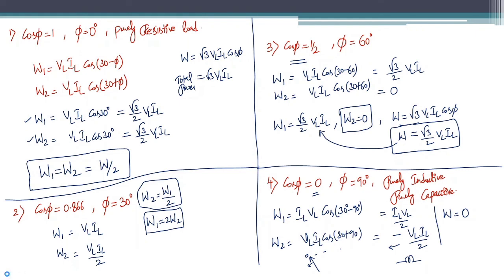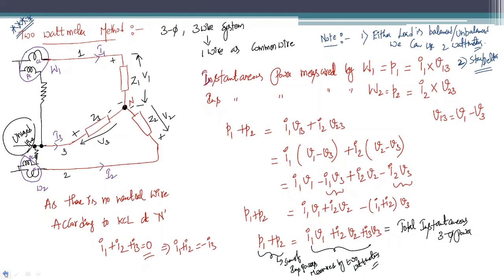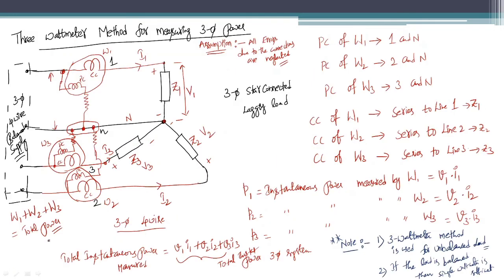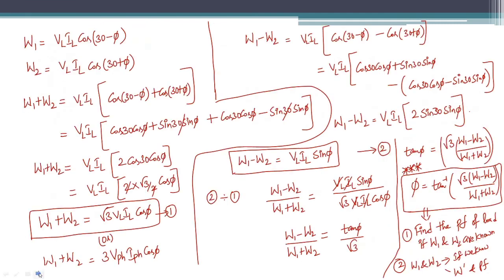If it is a three-phase four-wire balanced system, let us see the important points which I made here. It is a three-phase four-wire system, right? If the three-phase four-wire system is a balanced system, then it is sufficient to use one wattmeter. Otherwise, the minimum number of wattmeters to measure the three-phase power is two.